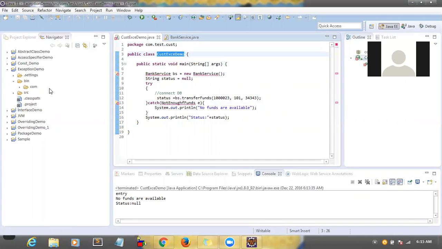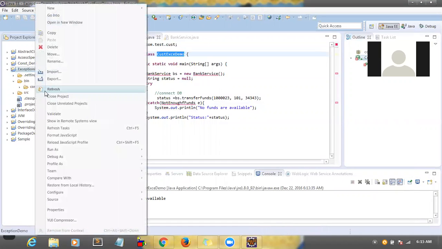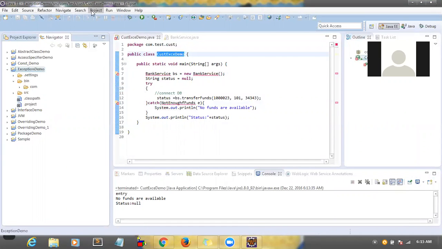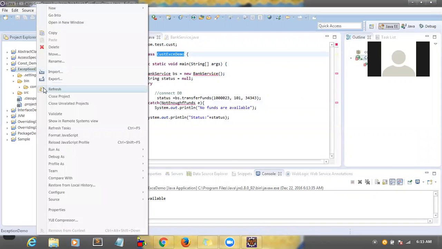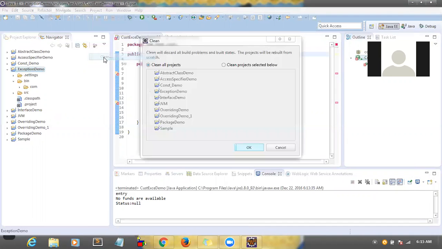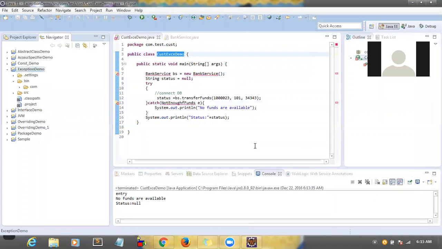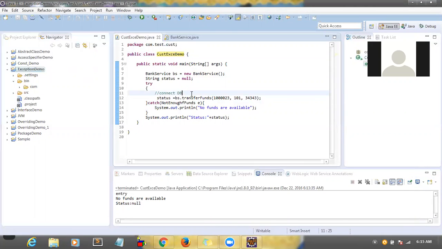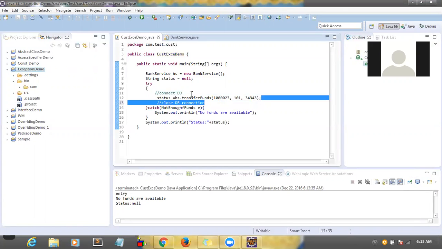But these classes are not there, I removed them. So it will say compilation error. Once you recompile, right click on this project, go to project, and clean and build. It will regenerate the classes, then errors will go away. Eclipse will regenerate the classes. So that is the small point.